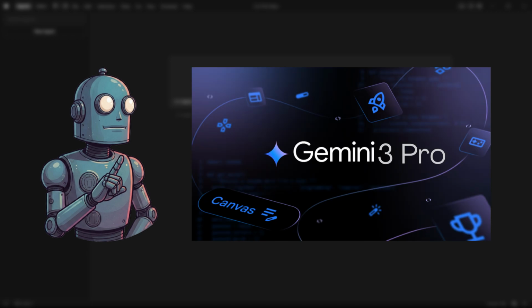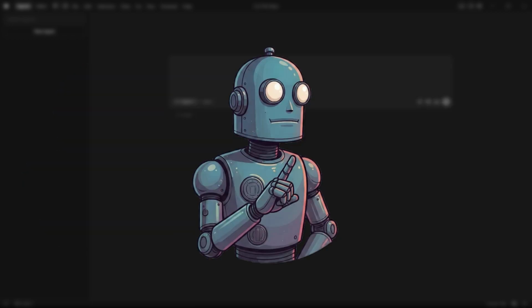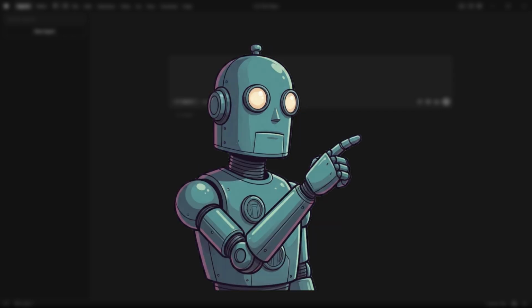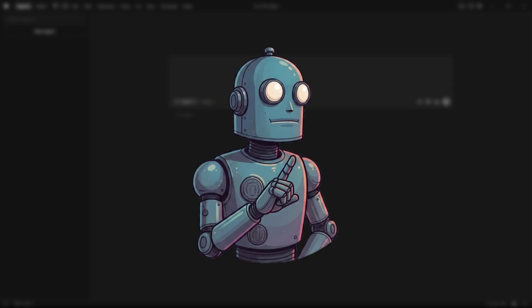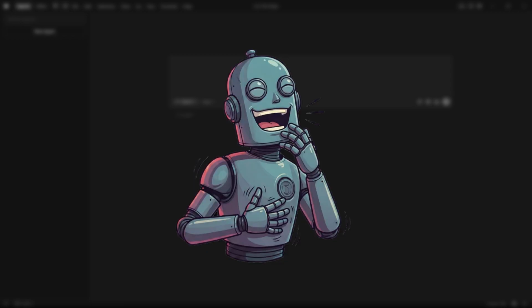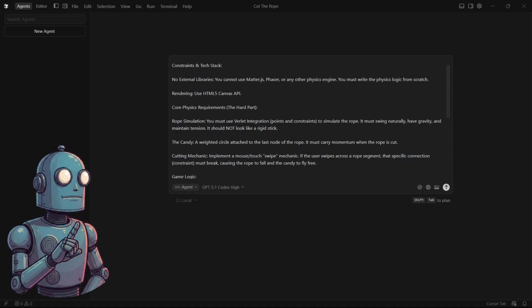On the other side, we have Gemini 3 Pro, Google's newest coding model, going toe-to-toe with ChatGPT to see which one truly understands physics, gameplay flow, and puzzle logic. So, let's find out which AI can actually recreate Cut the Rope, and which one ends up cutting the wrong rope. We started with ChatGPT.